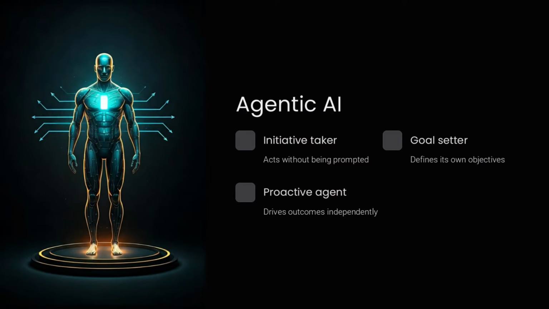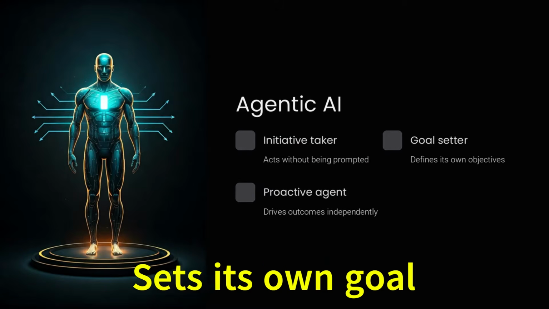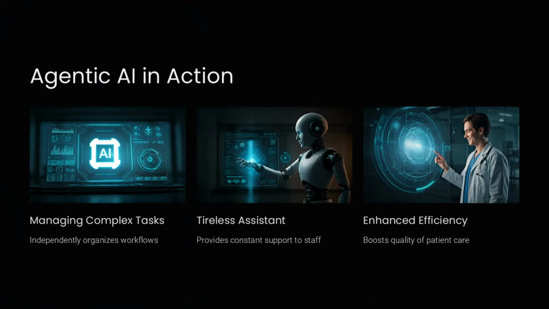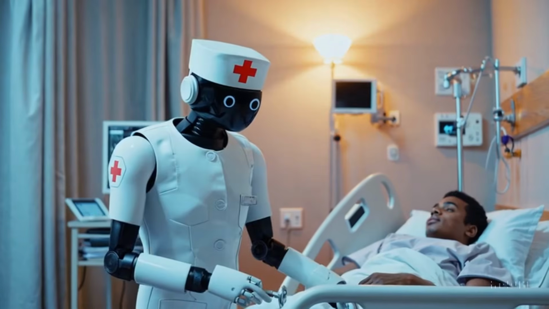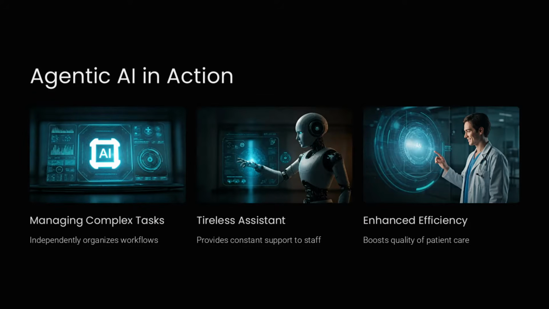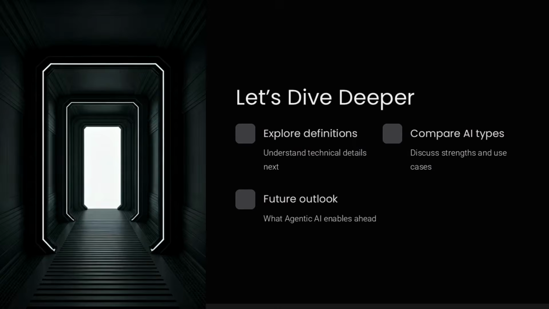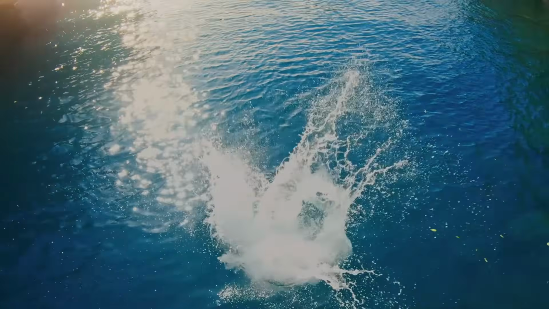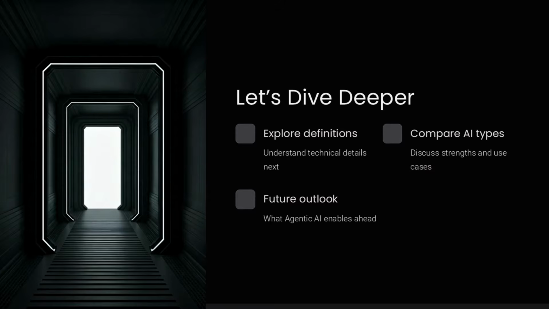Agentic AI, in contrast, figures out what needs to be done, sets its own goals, and takes action independently, transforming how complex tasks are handled. In our hospital example, only agentic AI could act without prompting, managing critical workflows and improving efficiency on its own. Now that you're hooked, let's dive deeper and define agentic AI in a more theoretical way, while comparing it in detail to other types of AI.